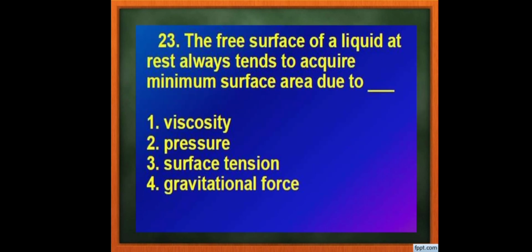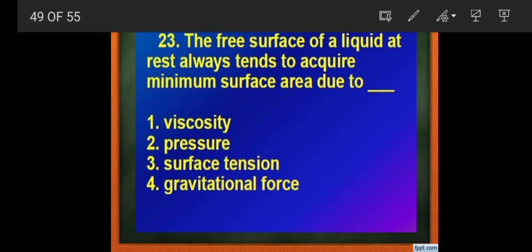23rd question. The free surface of a liquid at rest always tends to acquire minimum surface area due to viscosity, pressure, surface tension, or gravitational force. The right answer is surface tension. Clear? The free surface of a liquid at rest always tends to acquire minimum surface area due to surface tension. We know surface tension is force per unit length, so Newton per meter. That's the meaning of surface tension.